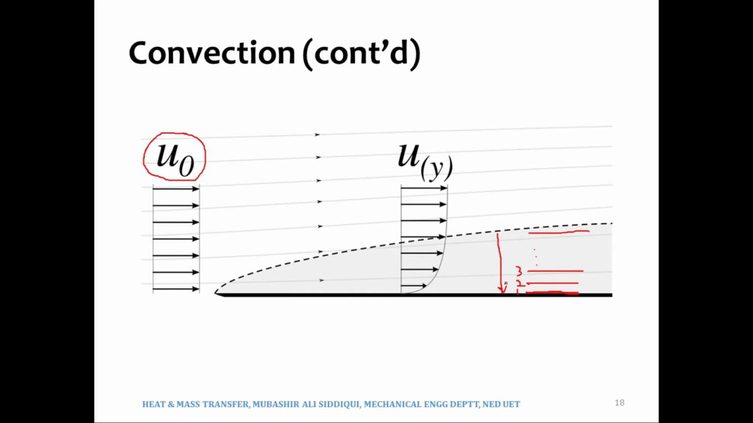Where the effects of this surface, where the effects of this plate, it may be a plate, it may be a cylinder or anything, for the time being we are calling it a plate, are felt. This is that region where the effects of the surface are being felt, and outside this region the effects of this surface will not be felt. So this region is what we call boundary layer.